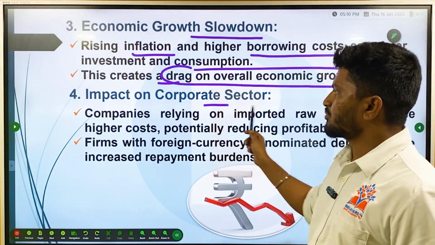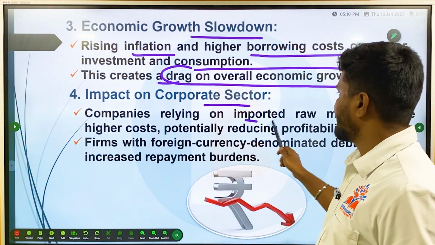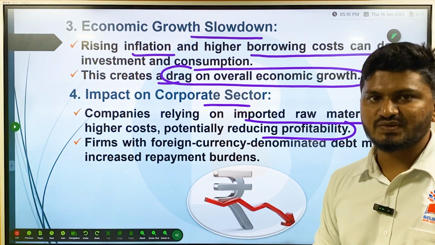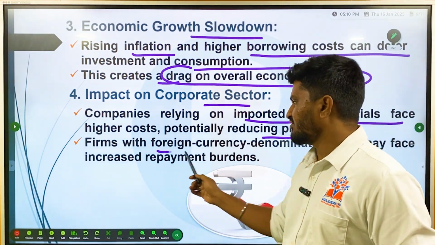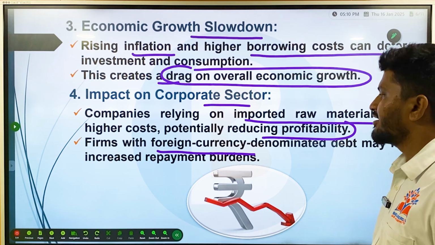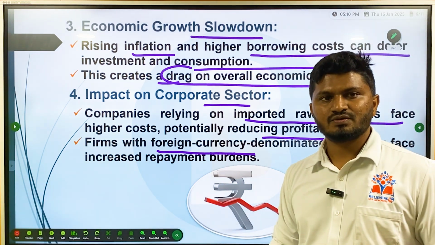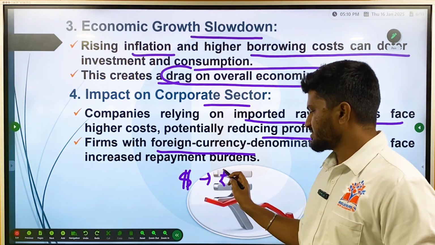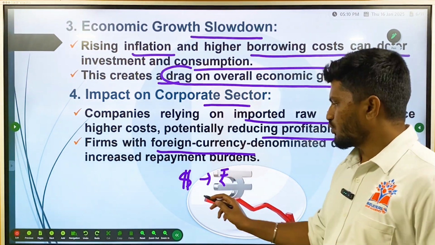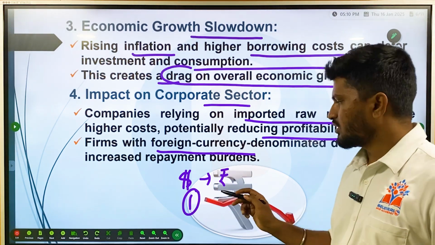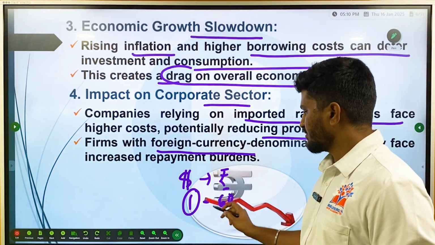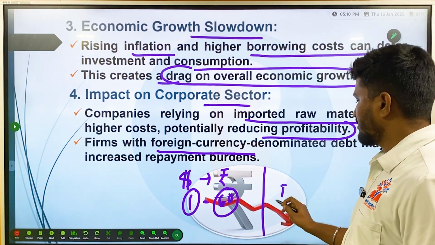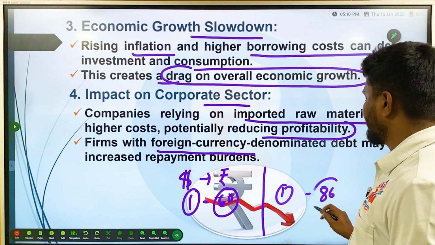Then the impact on the corporate sector: companies relying on imported raw materials face higher costs, potentially reducing profitability as well. Firms with foreign currency denominated debt may face increased repayment burdens. Because the dollar is increasing and the rupee value is reducing. Whenever you purchase something, for $1 the rupee was 60 rupees. Now after a certain period of time, for $1 the rupee has reached around 86 rupees.